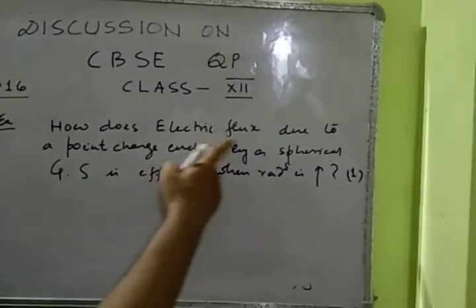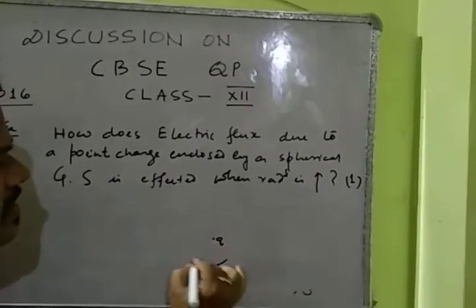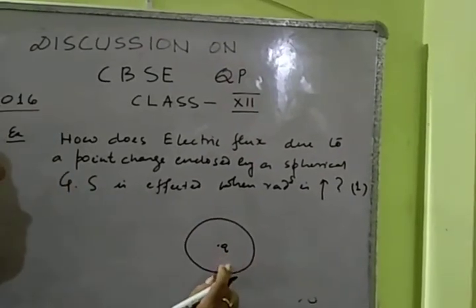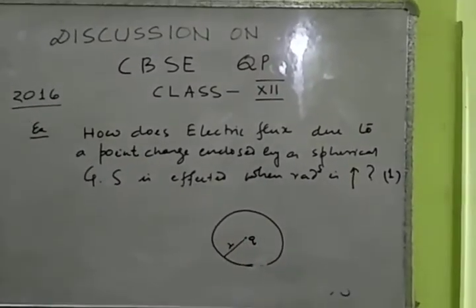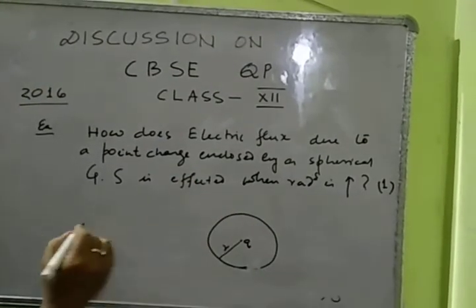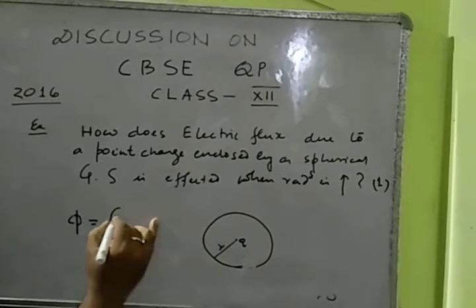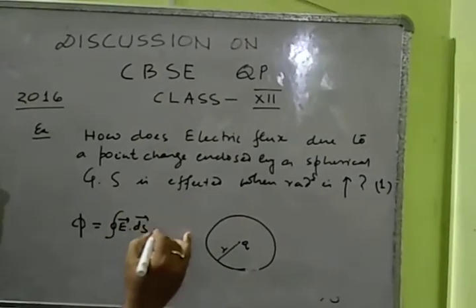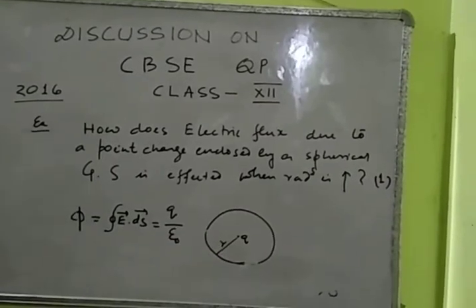See, how will electric flux change if there is a point charge Q enclosed by a spherical Gaussian surface? If I increase the radius, how will the flux change? Again, my principle is stick to basics. From Gauss theorem, what is the formula of flux? Flux equal to integration of E ds equal to the charge enclosed divided by epsilon naught.